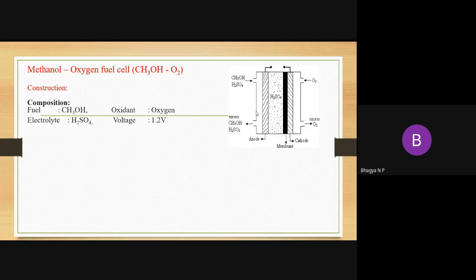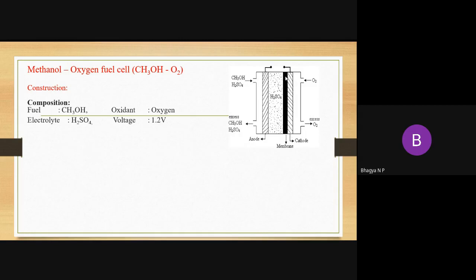Construction means we have to explain the same diagram. When you look into this diagram, it consists of two compartments. One is the anode compartment, the other is the cathode compartment. These two, the anode and the cathode, are made up of platinum electrodes.